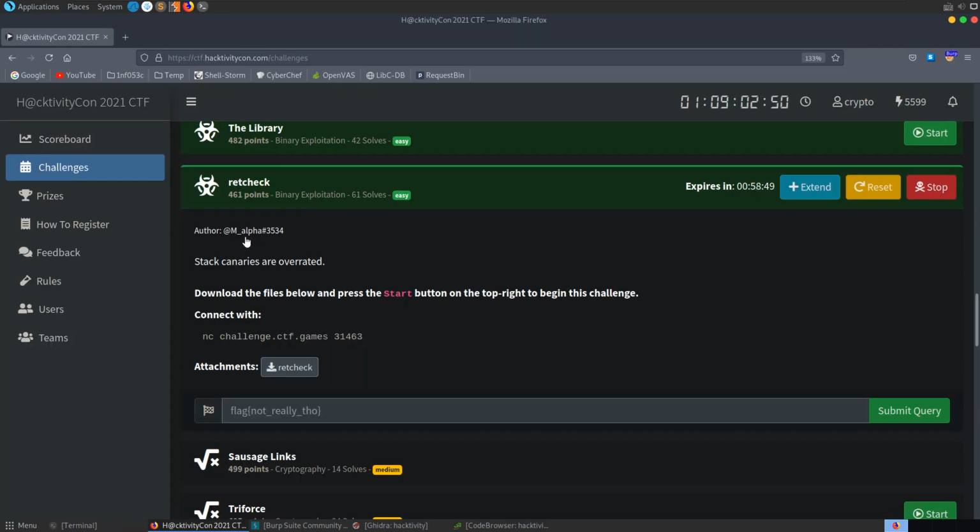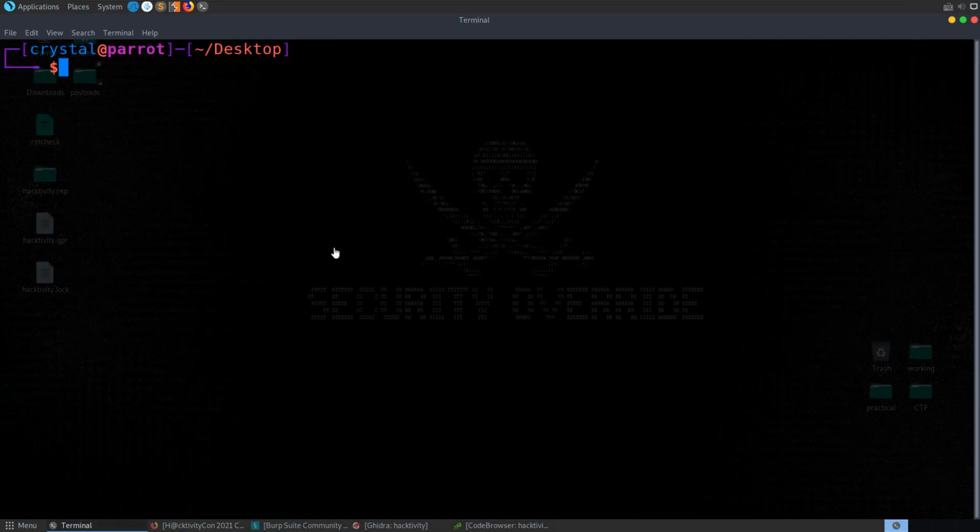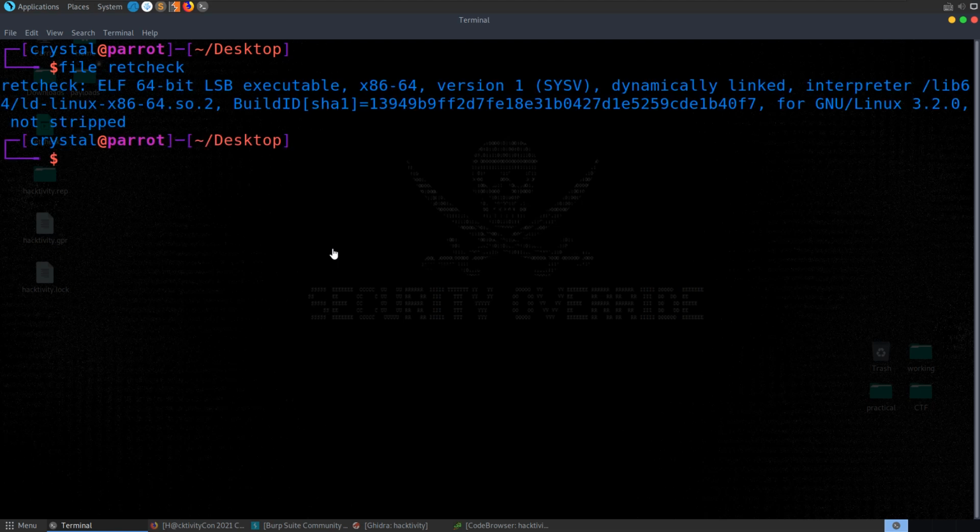The next challenge is called retcheck. It's a pwn challenge, and the description says stack canaries are overrated. And we've got this binary to download, we've got a server to connect to once we get things working locally. So I've downloaded this file, let's go and take a look at it. I've also got this open up in Ghidra, but let's just go and do some basic file checks first so we can have a look at the file type.